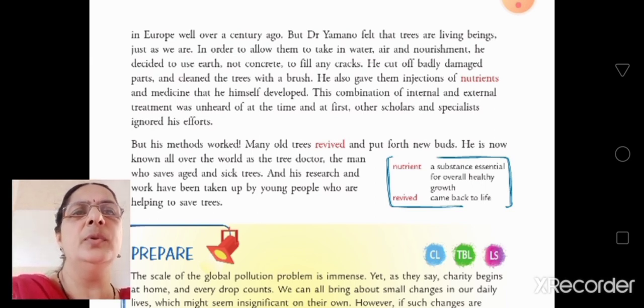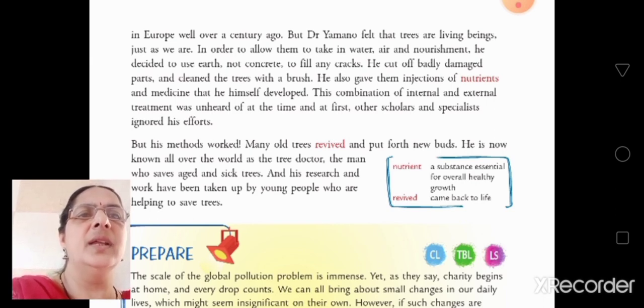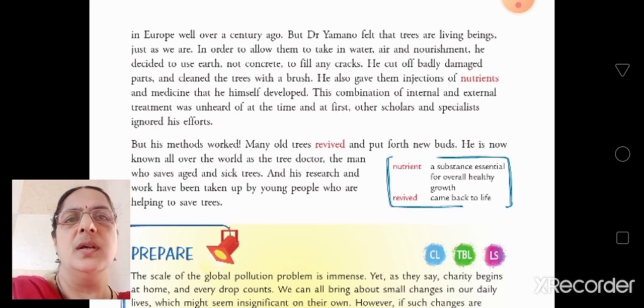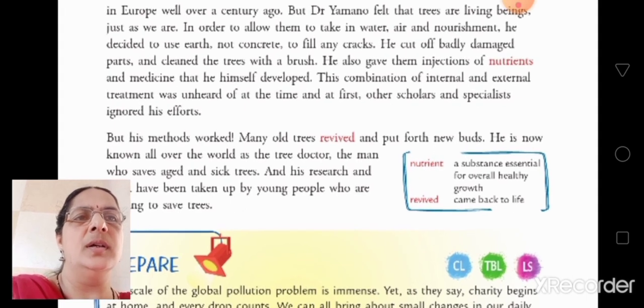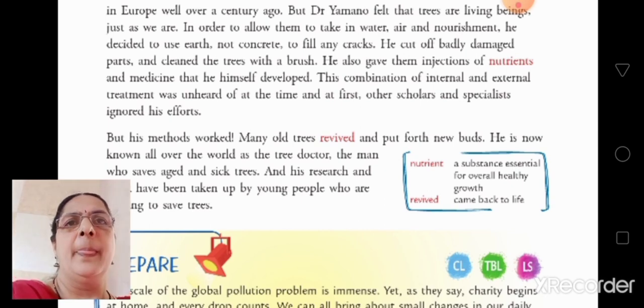In order to allow them to take in water, air, and nourishment, he decided to use earth, not concrete, to fill any cracks. He cut off badly damaged parts and cleaned the trees with a brush. He also gave them injections of nutrients and medicines that he himself developed. This combination of internal and external treatment was unheard of at that time, and at first other scholars and specialists ignored his efforts.